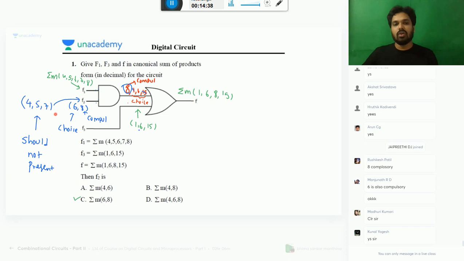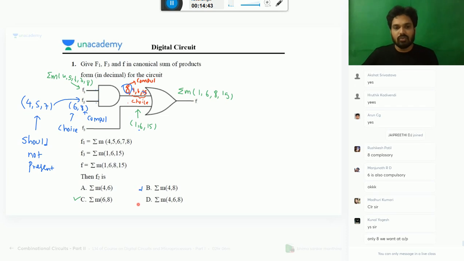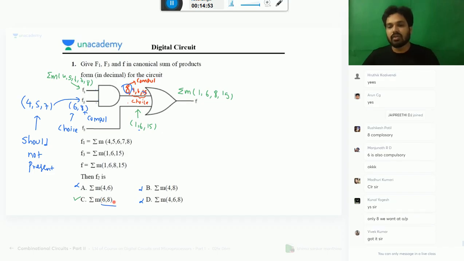Okay, so out of the options, whichever satisfies these conditions. Here 4 is there, here 4 is there, here 4 is there, wrong answer. Okay, so 6 and 8 is the answer according to the options. If options are not given, only 8 is also okay.